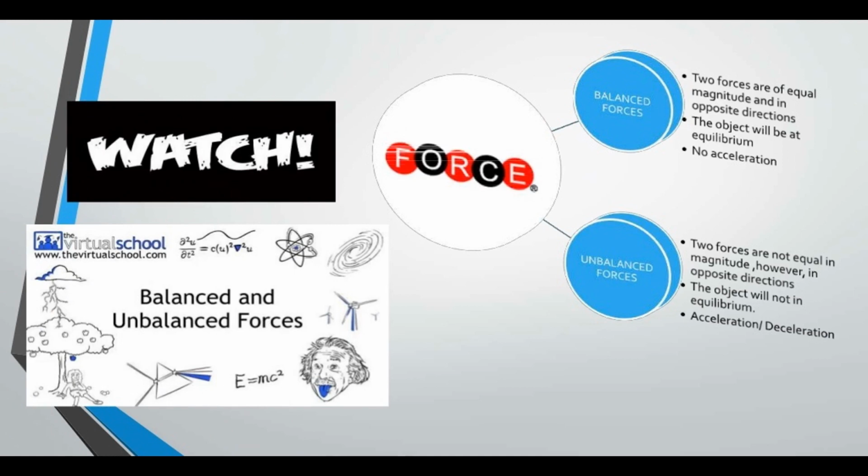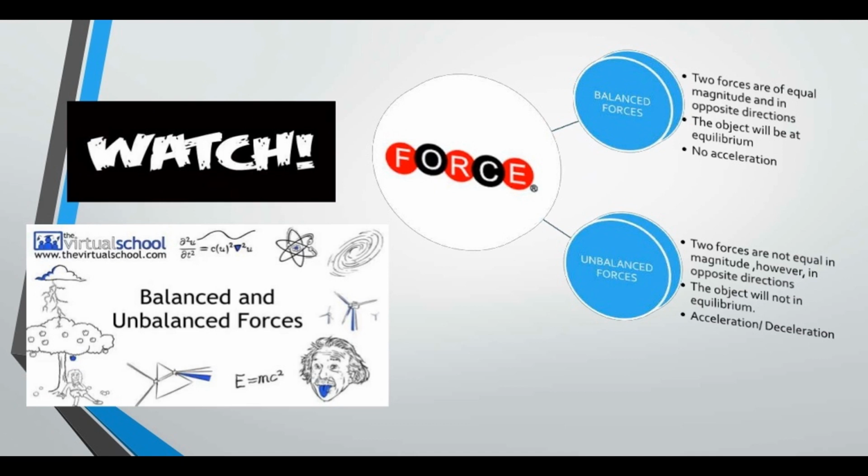Force can be classified into two types, that is, balanced force and unbalanced force. Balanced force: if the resultant of the several forces acting on a body is zero, the forces are said to be balanced. Balanced forces do not change the speed, though they may change the shape of an object. For example, in a tug of war, the rope does not move in any direction if the two teams pull the rope with equal efforts. The forces exerted by the two teams are equal and opposite and so get balanced.